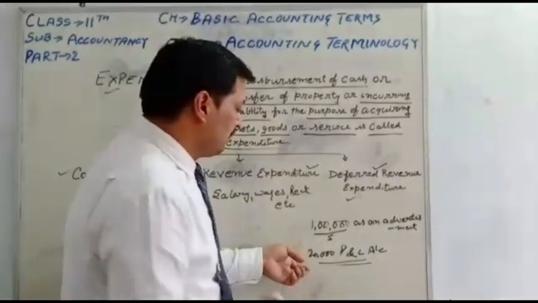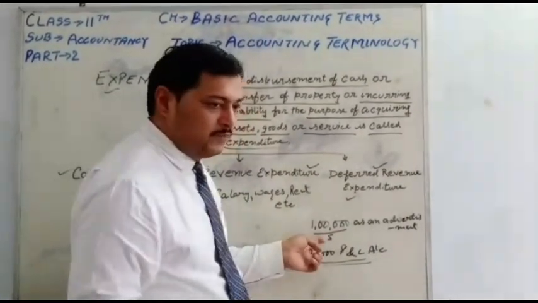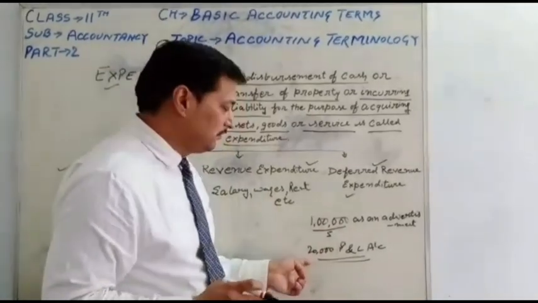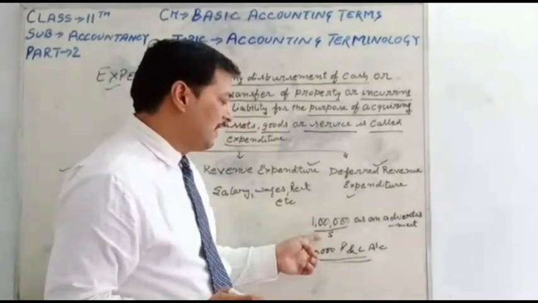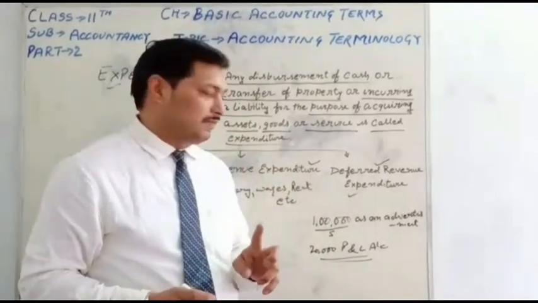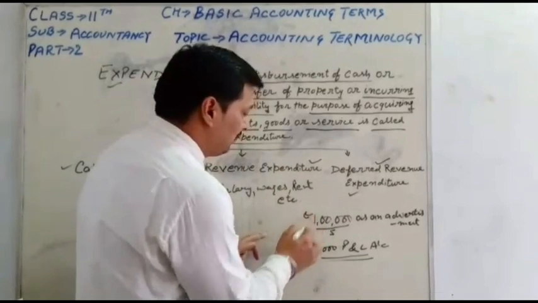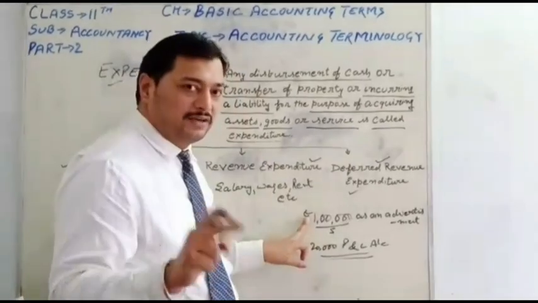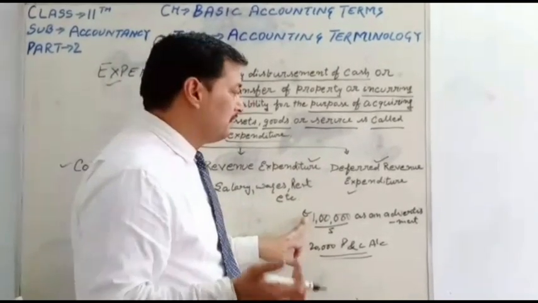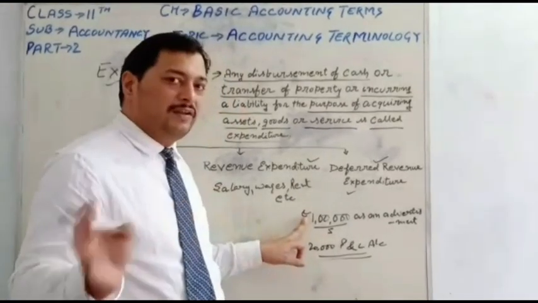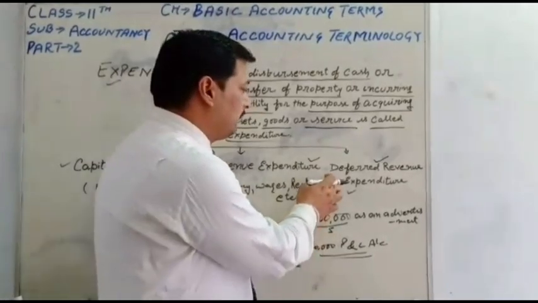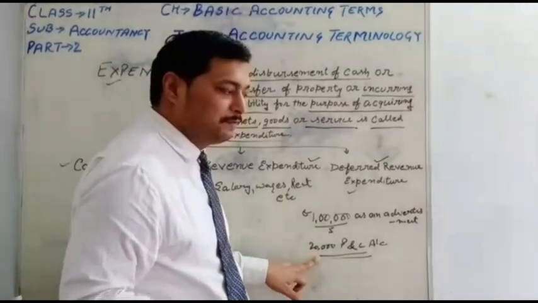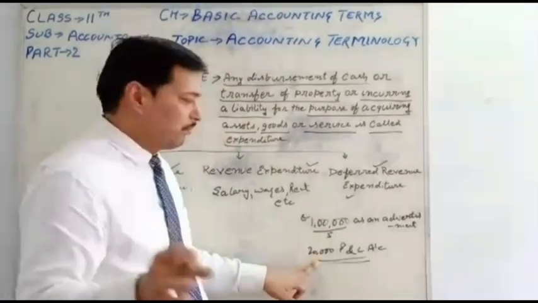Each year till the 5 years we will post 20,000 rupees on the debit side of the profit and loss account. So 1 lakh divided by 5 is 20,000 rupees per year transferred to the profit and loss account debit side.